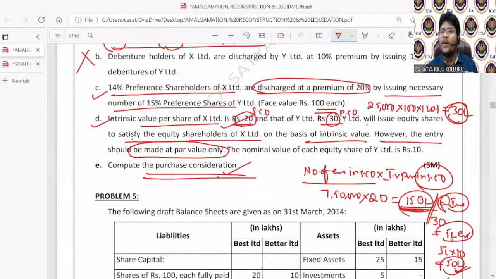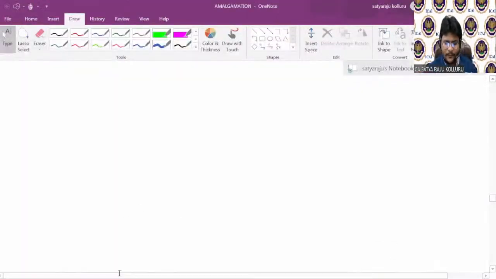But here also the method of PC is net payments method, and to know the amount payable to equity shareholders, I applied the intrinsic value method. Such types of problems are known as combination methods, where more than one method is applicable. Let me explain the things one more time in my OneNote clearly. Please concentrate, all of you.